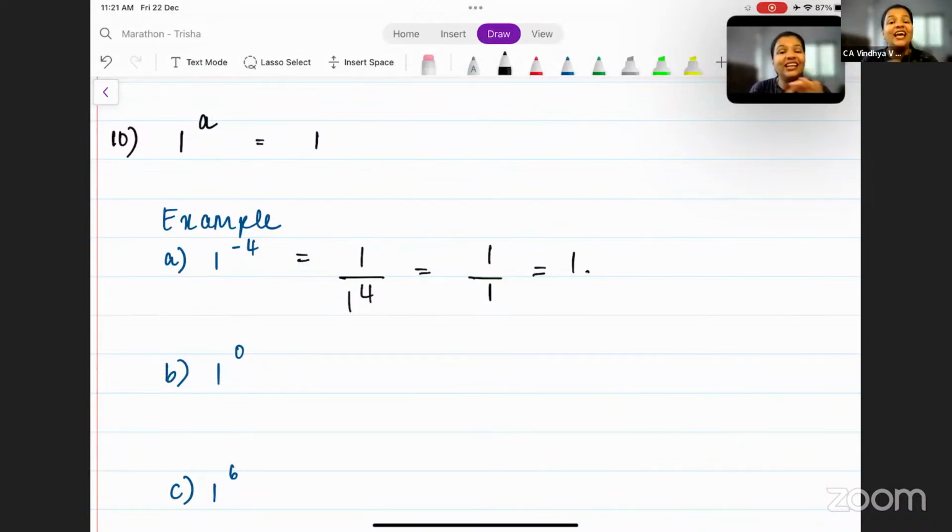So literally a can be anything. It can be a positive number, it can be a negative number, it can be a fraction, anything. 1 to the power anything is equal to 1. Is this clear till here? Everyone? 1 to the power 0 is 1. 1 to the power 6 is also 1.